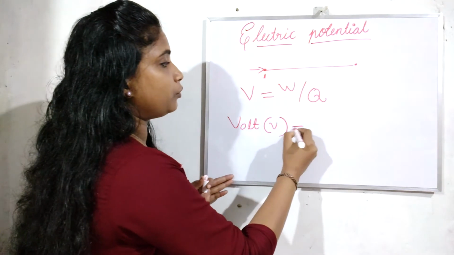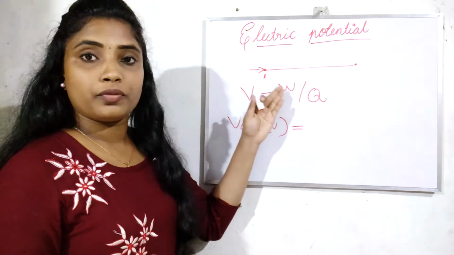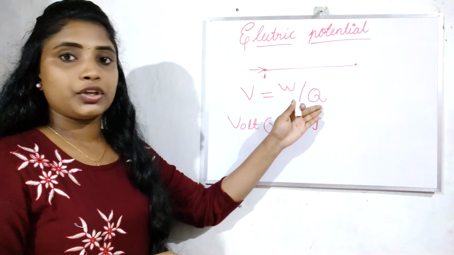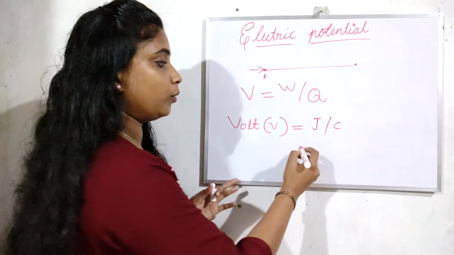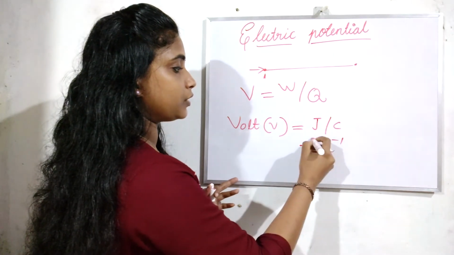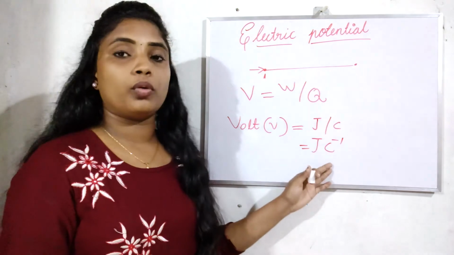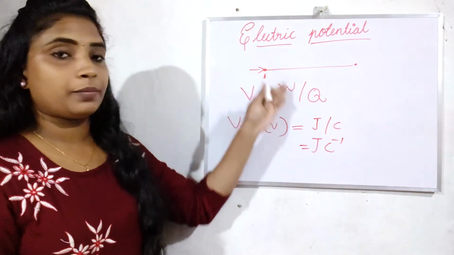Then what will be the unit of electric potential? The SI unit of work is joule, and that of Q is coulomb. So joule per coulomb, or we can also write joule coulomb raised to -1. So 1 volt is equal to 1 joule coulomb raised to -1. This is the unit of electric potential.